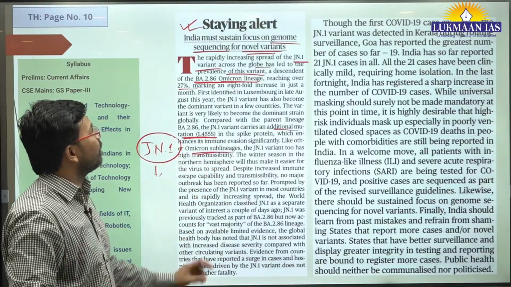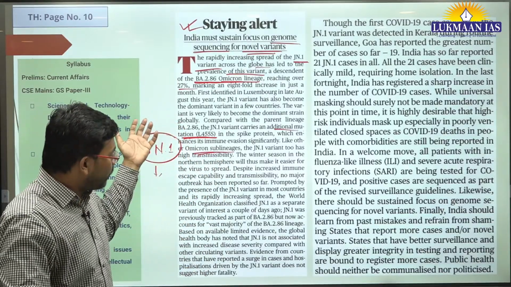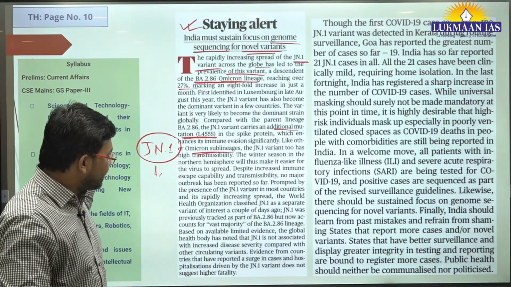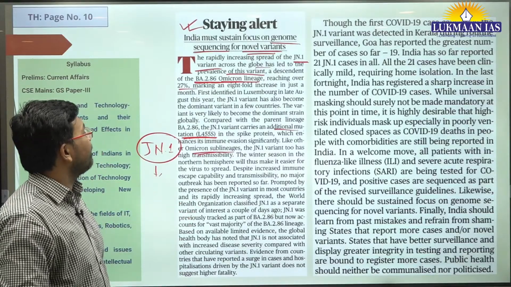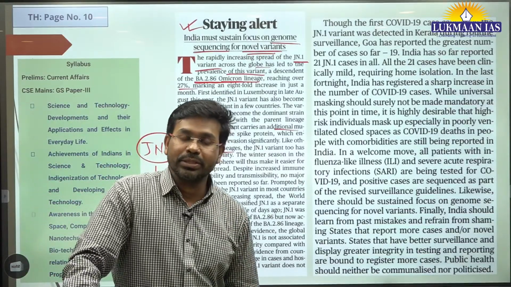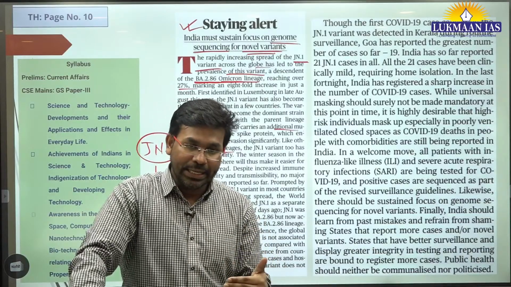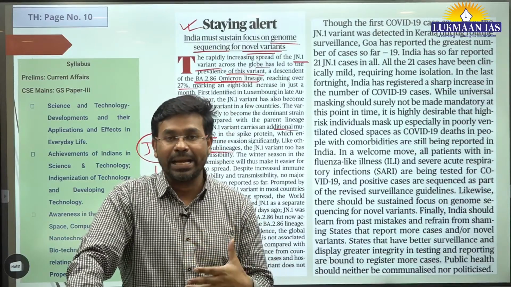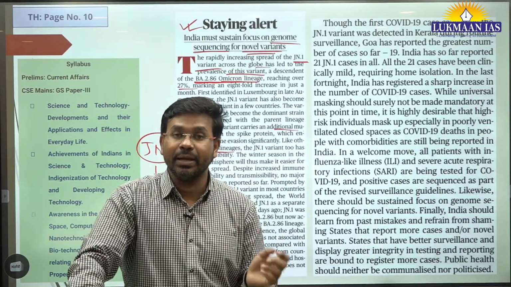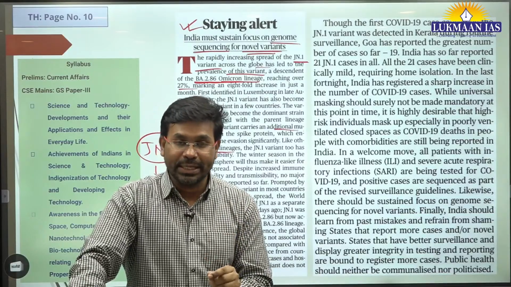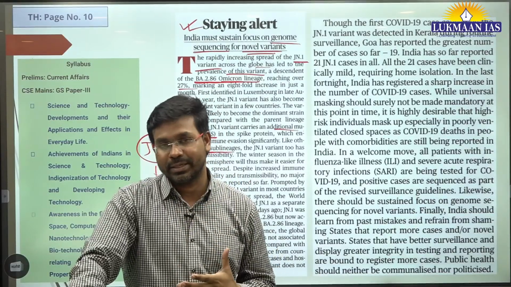So it is a variant of Omicron, and since it has started spreading in India, there are many countries across the world where it has already been reported widely. Although in India the cases are very mild and people have not yet been killed, it is important that people start using masks.